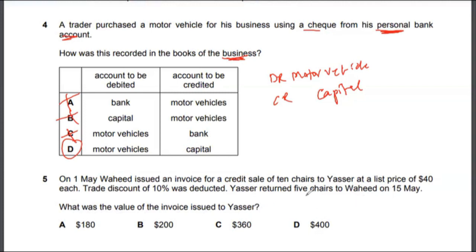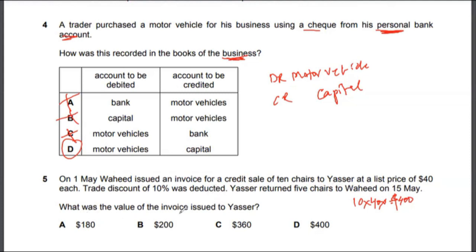So he purchased 10 shares at the beginning, right? So 10 times 40 basically means 400. And then he returned five shares on May 15th, but the invoice would have been issued earlier, at the time of the purchase, right?